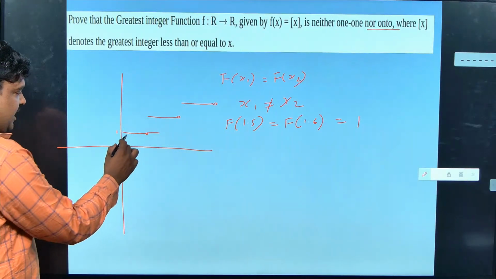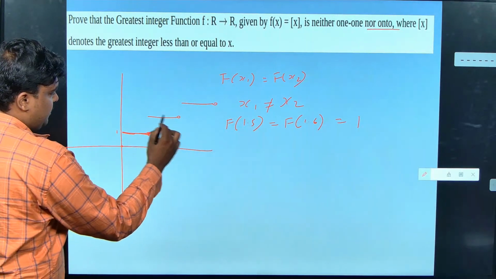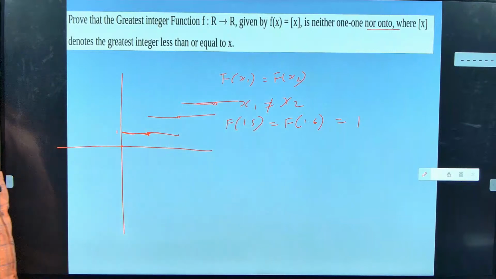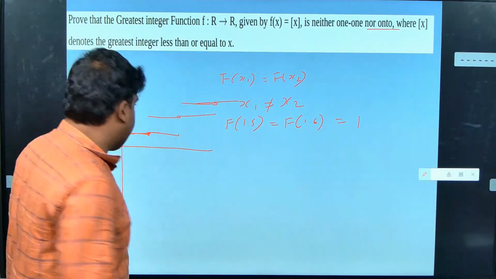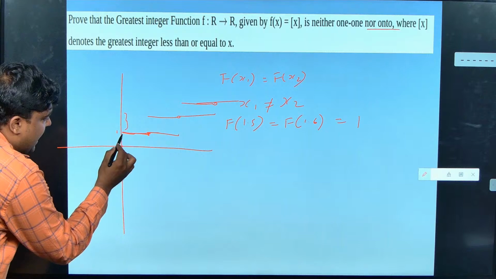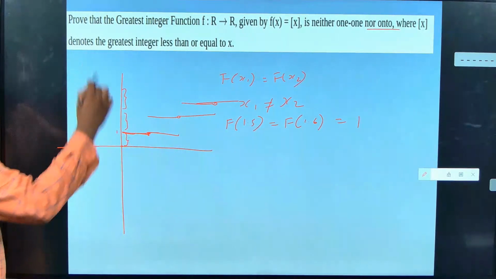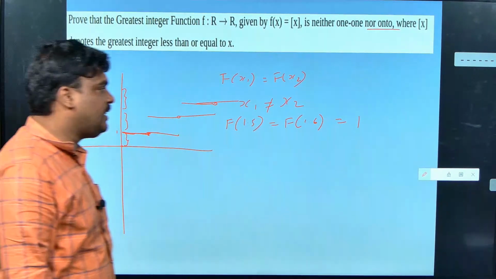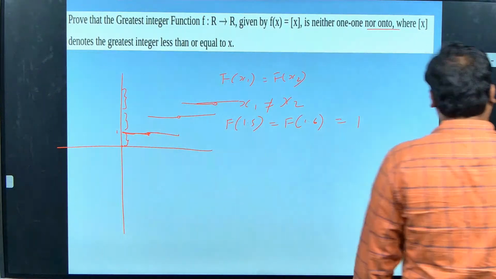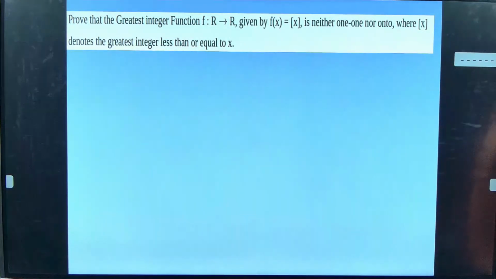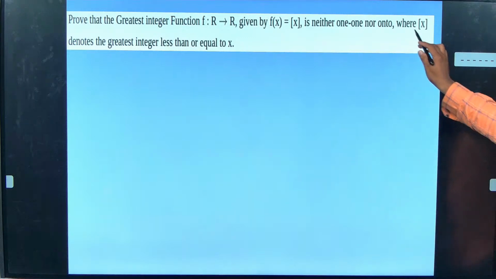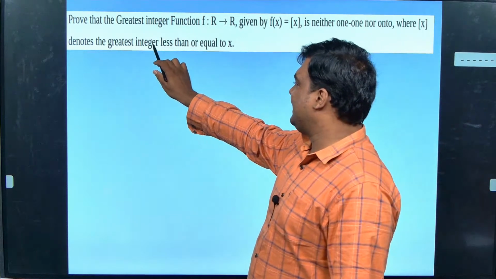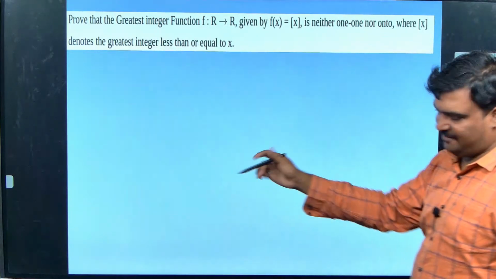Correct. It goes like this. Okay. Are you getting this, guys? See, the numbers in the middle here are unmapped. So it is not an onto function. Okay? He himself has said it, where x denotes the greatest integer less than or equal to x.